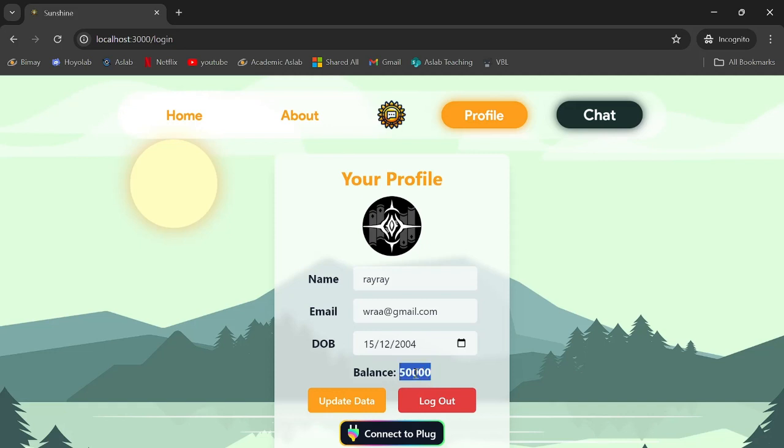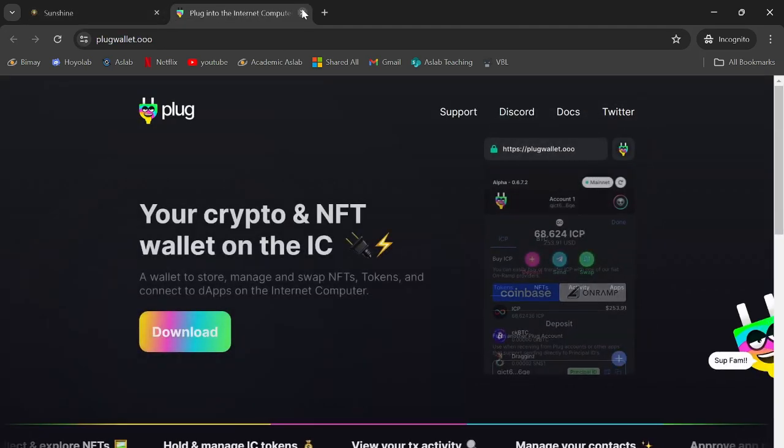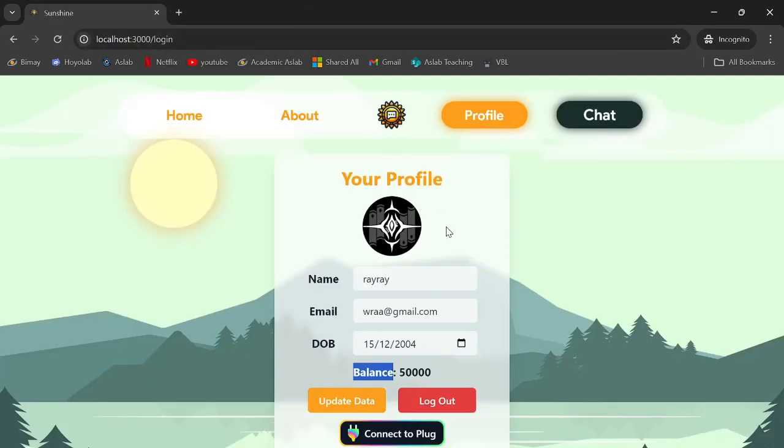Well, it is still from the dummy data that we inputted. And there should be a new button here to connect to Plug, which will actually enable us to connect with our cryptocurrency wallet, but since we haven't deployed the app yet, it's not viable right now. But when we deploy the app, it should work just fine to connect with our cryptocurrency wallet. Now, when we go to the chat page, it should be able to load the page.